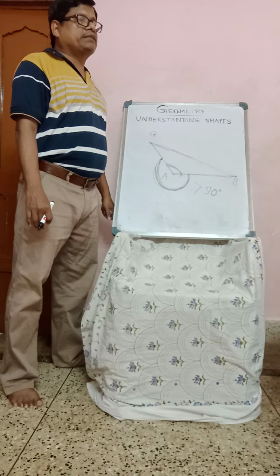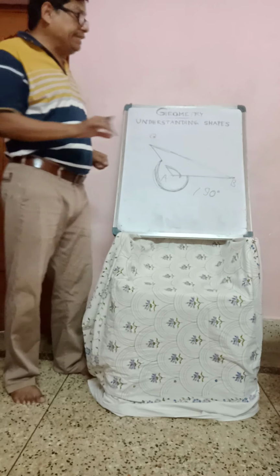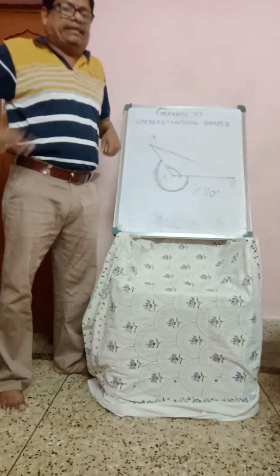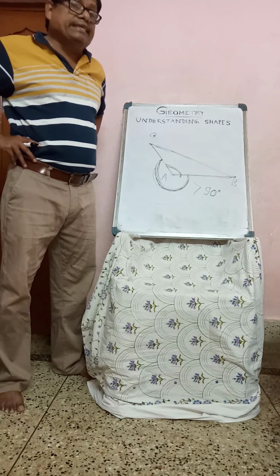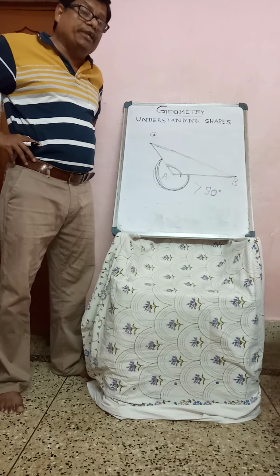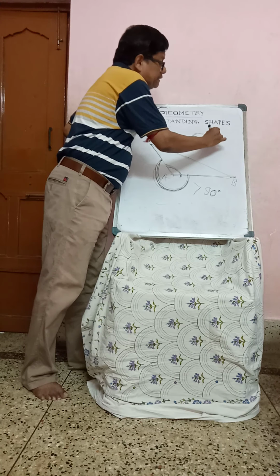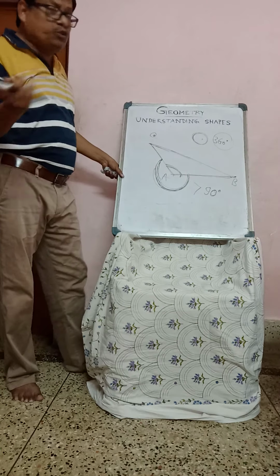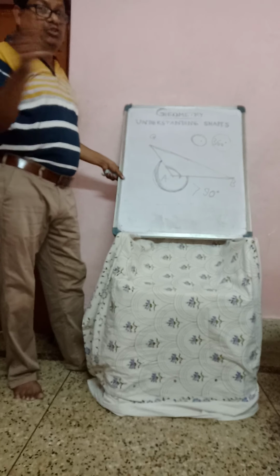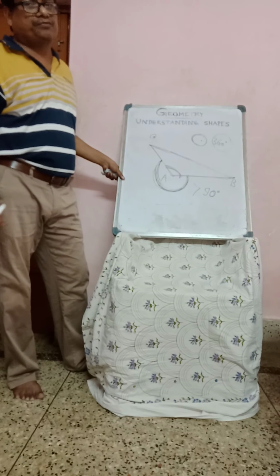And in geometry, the range of the angle is not always less than 90 degrees, because at a point, if you take a point, the full angle is 360 degrees. The range is 0 degrees to 360 degrees. That is why it is called a geometrical angle.